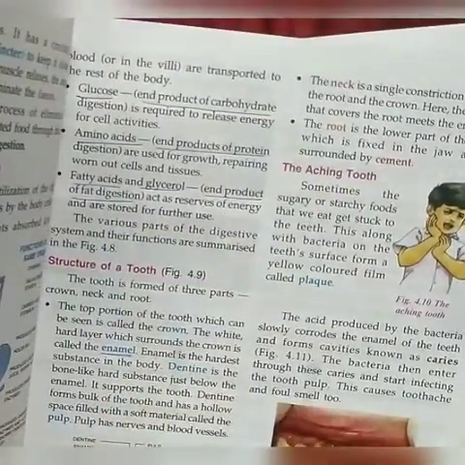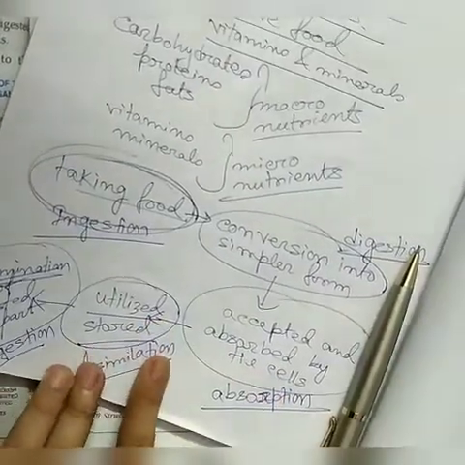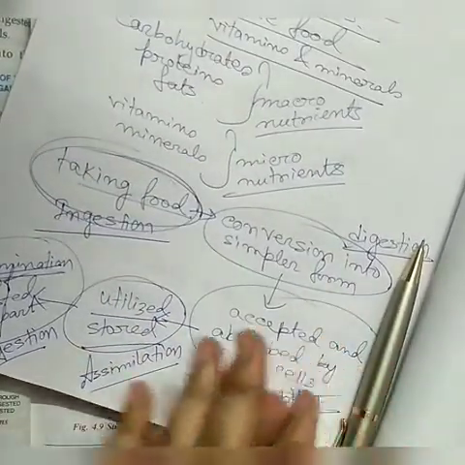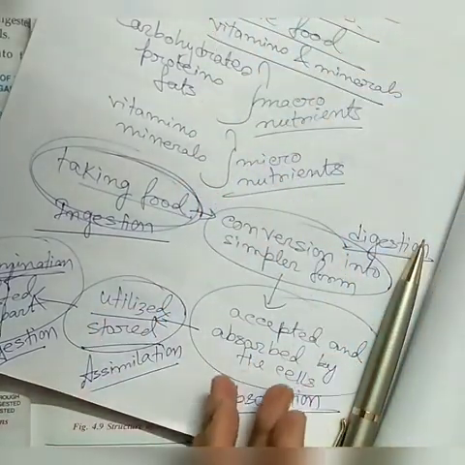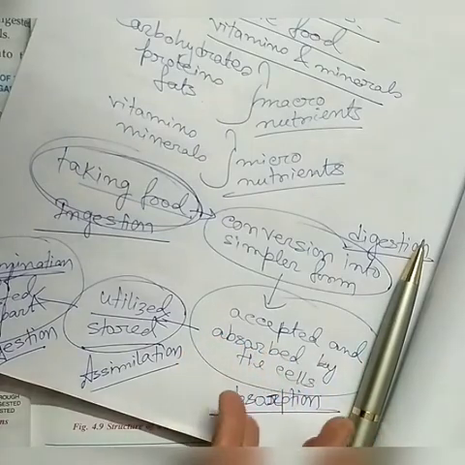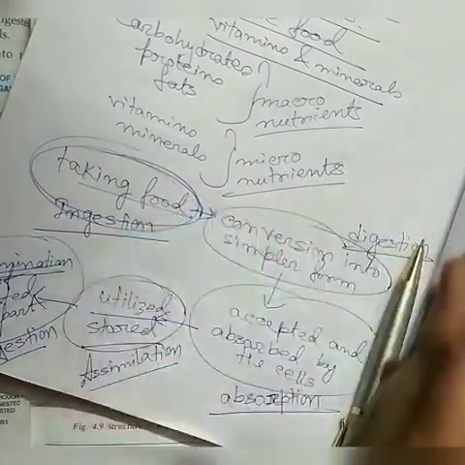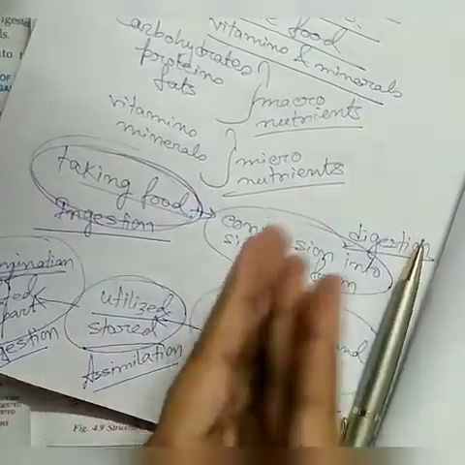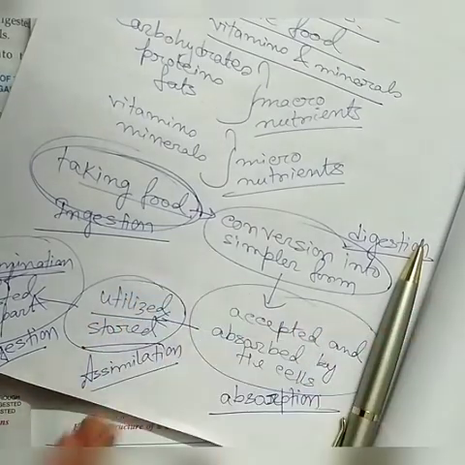These are very important. So these are utilized by the body, and I told you the fourth part is assimilation, where the absorbed food material, the food material which is absorbed by the body cell, has to be either utilized or stored in the body. So glucose is the ultimate product of carbohydrate digestion, amino acid is the ultimate product of protein digestion, and the ultimate product of fat digestion is fatty acid and glycerol.